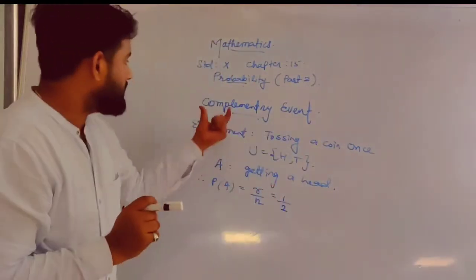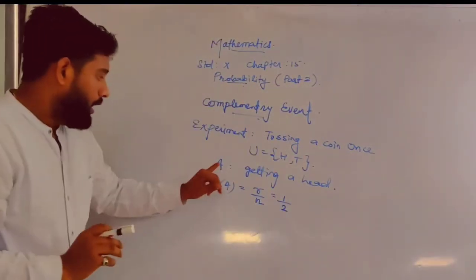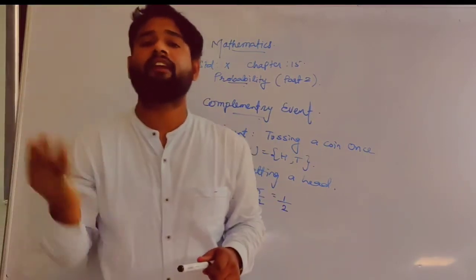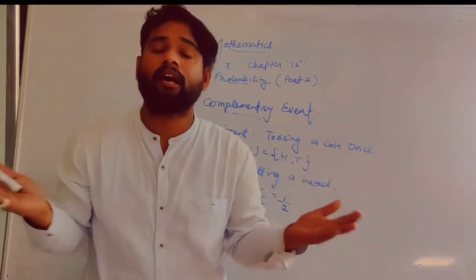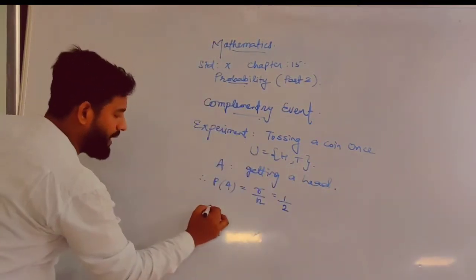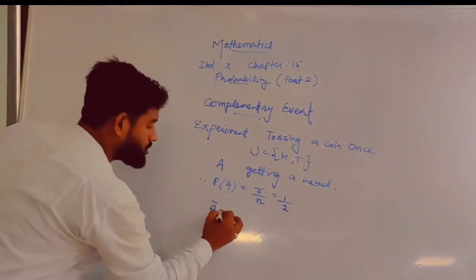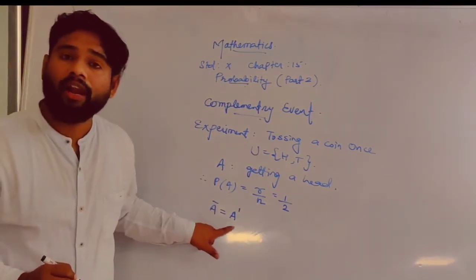Now what is the meaning of complementary event? If A is getting a head, its complementary event is getting not a head. It is represented by either A bar or A dash.